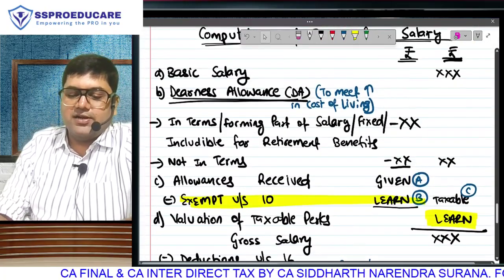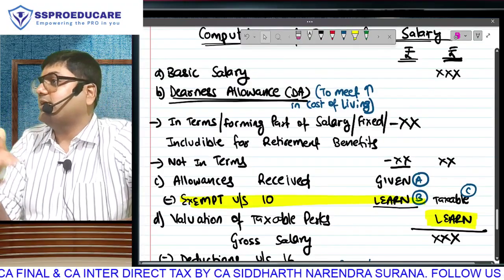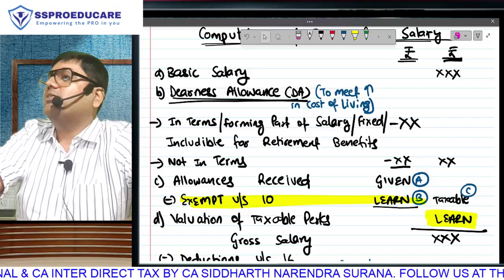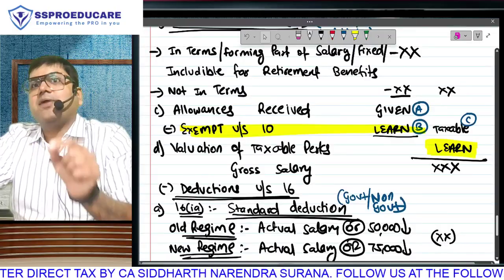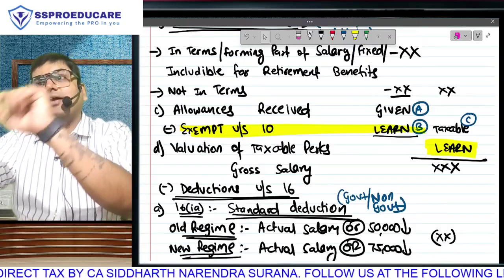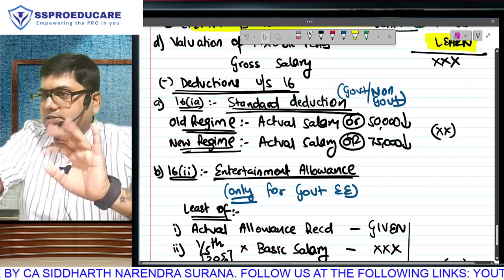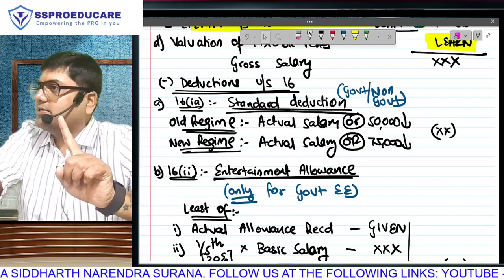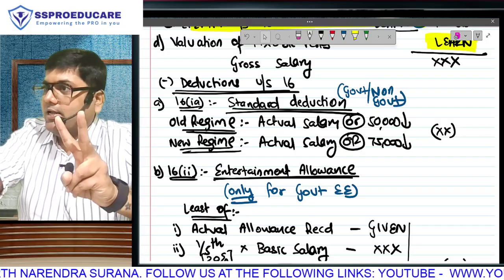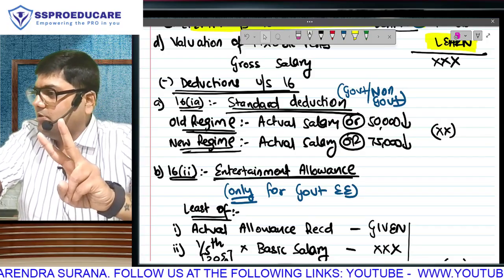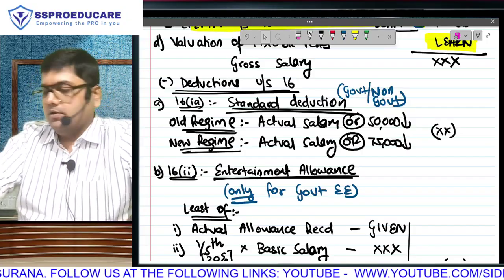This is the format of calculating income from salary. Just like in house property, we had GAV, municipal tax, NAV, standard deduction, interest. ये वो format है. Start every salary का sum with basic salary. Then take your allowances in the inner column and calculate exemption, subtract it and take taxable in the outer column. Then perquisite ka directly you take taxable value. What will you get? Gross salary, from which there are totally 3 deductions. For government as well as non-government, standard deduction, maximum 50 or maximum 75 based on which regime? Government employees only, there is entertainment allowance ka deduction, 3 amounts whichever is lower, and professional tax only and only if you have paid. Ye clear hai?